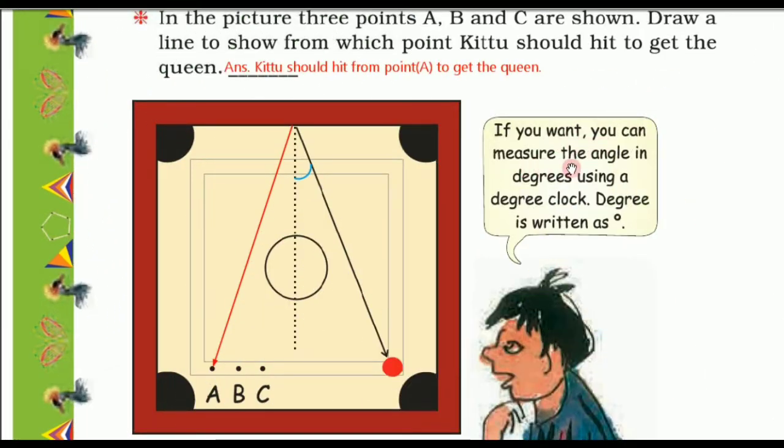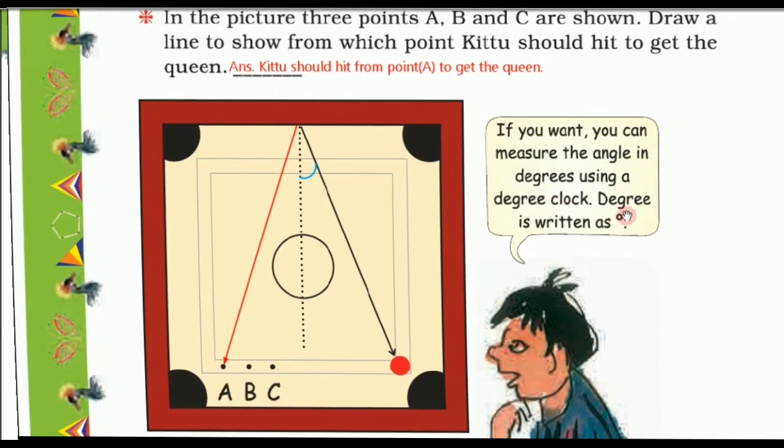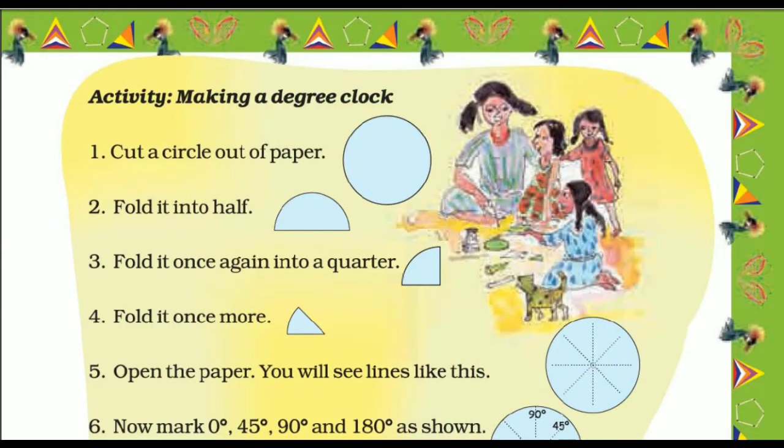If you want, you can measure the angle in degrees using a degree clock. Degree is written as this sign. Let's move on to page number 31. Here one activity is given, making a degree clock. This degree clock is used to measure angles. So follow all these steps.